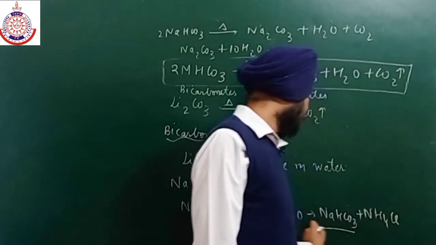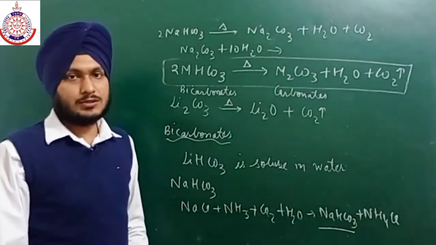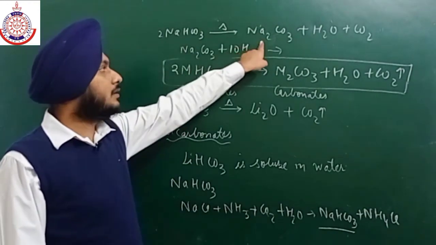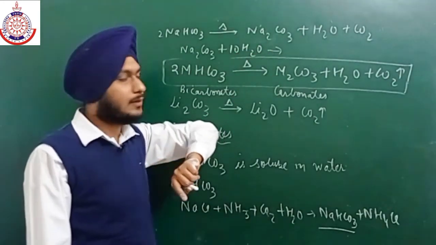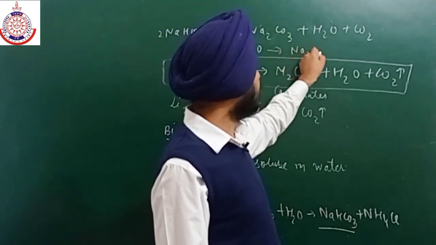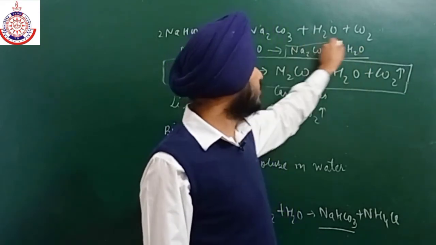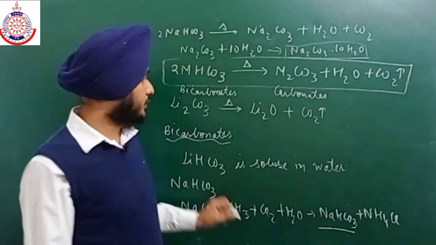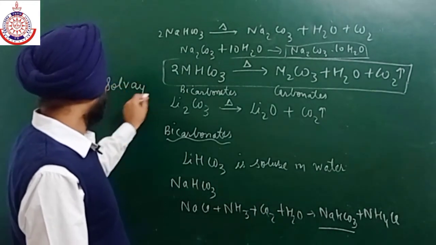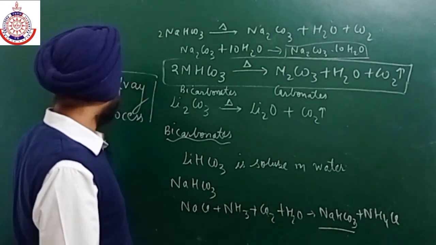So this is the first step in the formation of baking soda, that is sodium bicarbonate, and then sodium bicarbonate, this is the second step, leads to the formation of sodium carbonate, and then this sodium carbonate reacts with 10 molecules of water to give washing soda. This is known as Solvay's process, or Solvay's method. So keep in your mind this reaction also.